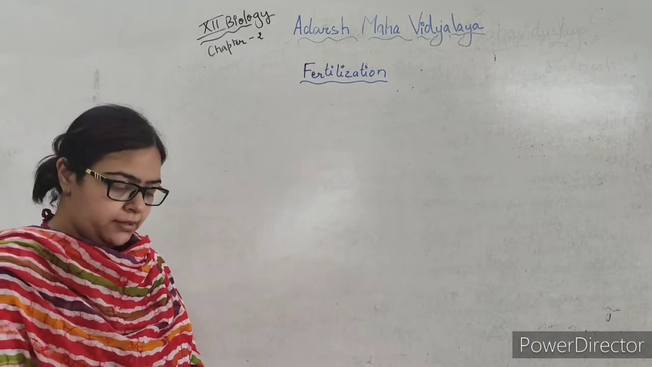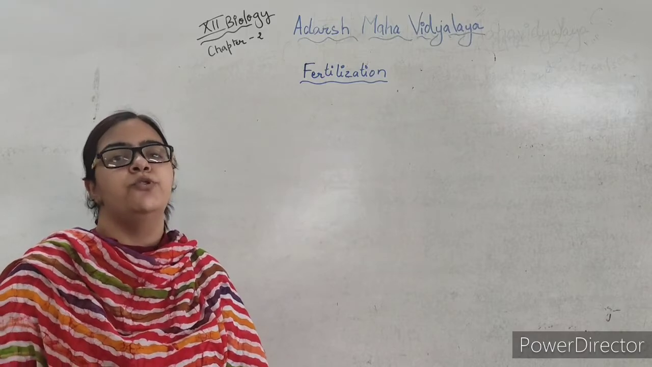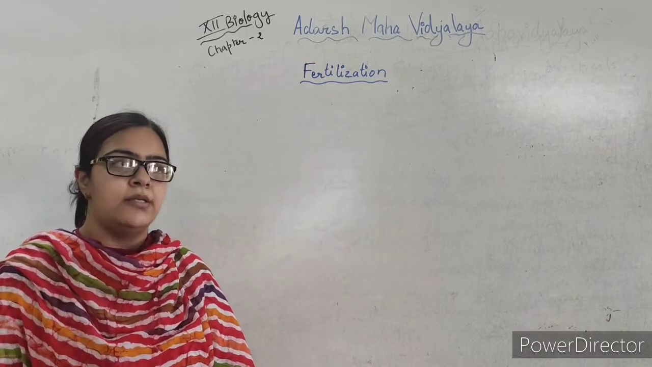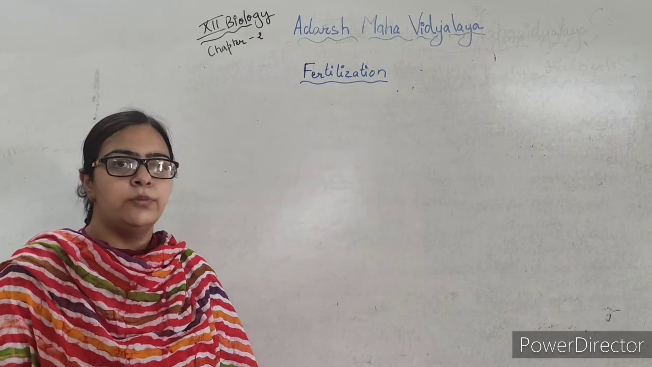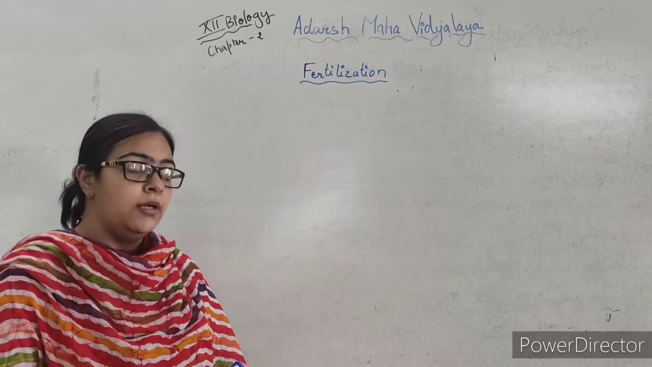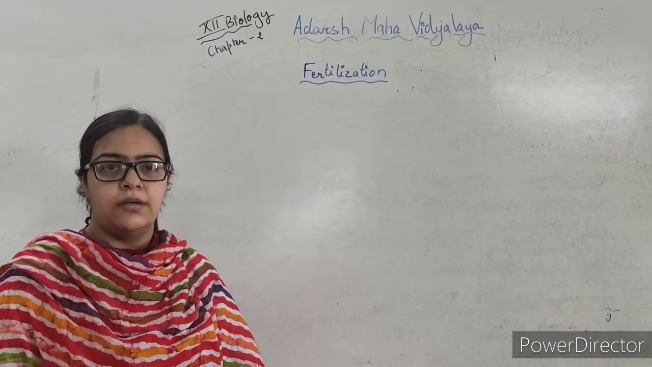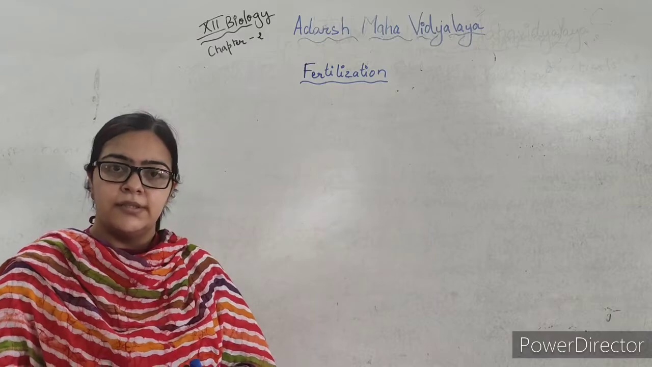Fertilization in flowering plants. Now we know that fertilization is nothing but the fusion of male and female gamete. So when we are talking about plants, it is the fusion of the male gamete that will be coming from the pollen and the female gamete, that is egg, which is present inside the ovary. But in flowering plants, it's a long chain of events which is occurring one by another to give the resultant zygote.